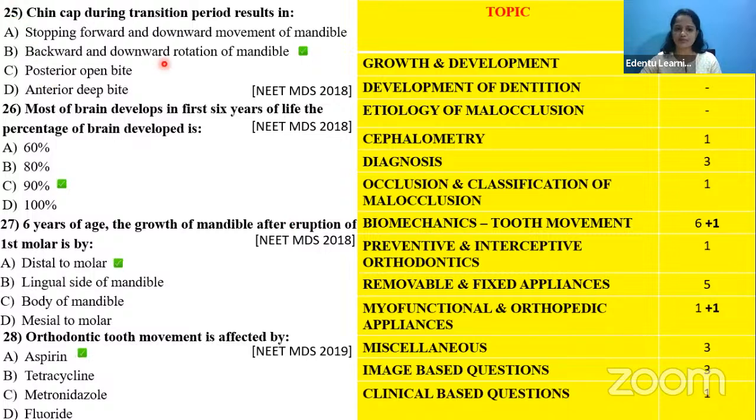Then the chin cap during transition period. Chin cap and all the other headgears and face masks and all the other things come under the myofunctional and orthopedic appliances category. And the brain development according to the Scammon's growth curve comes under the growth and development category. And the growth of mandible after eruption of the first molar again comes under growth and development. And the orthodontic tooth movement affected by comes under the biomechanics topic.